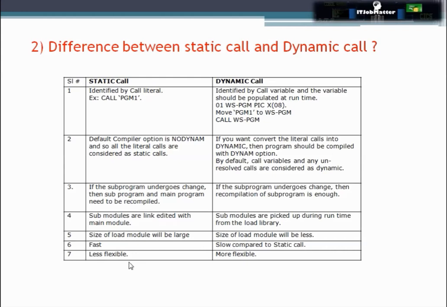In case of static call, it is a bit less flexible, because even if we are changing only the subprogram, we still need to recompile the main program and subprogram both. But in case of dynamic call, it is more flexible, because if we are changing only the subprogram, then recompiling only that particular subprogram is enough.